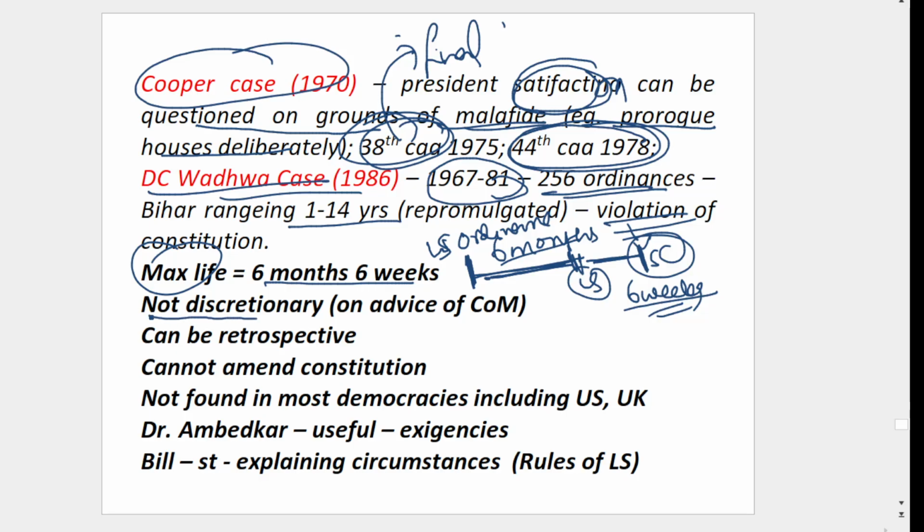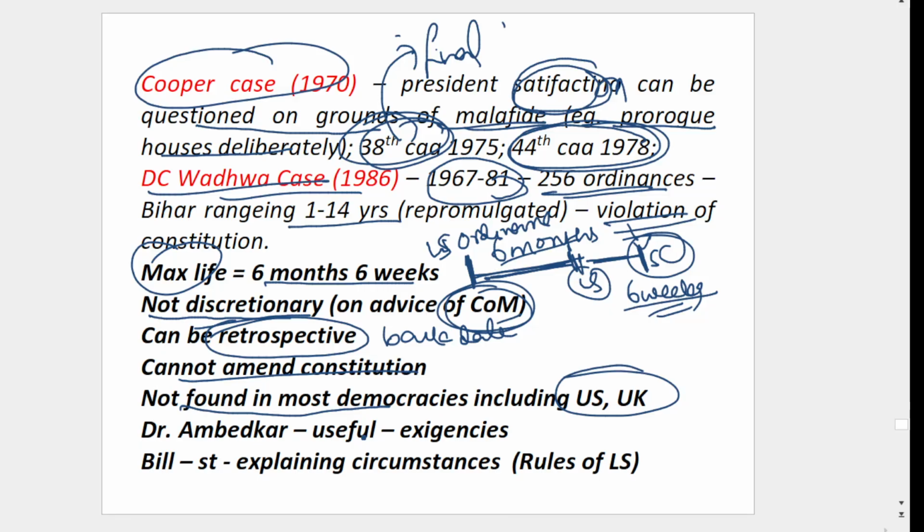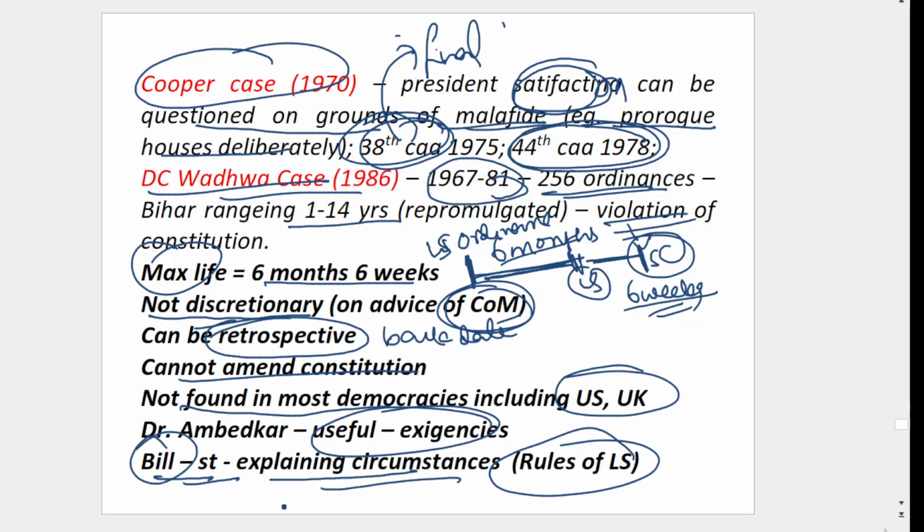And then, ordinance power is not a discretionary power. Whatever the council of ministers says, the president will do. It can be retrospective, that is backdated. That is, I can give it from 2021, and the law will apply from 2021. It cannot amend the constitution. It is not found in most democracies, including the US and UK. It is only useful in exigencies, as per Ambedkar. Then a statement should be provided when the bill is introduced for this ordinance, explaining the circumstances, as per the rules of Lok Sabha. You have to explain what made you put up this ordinance.